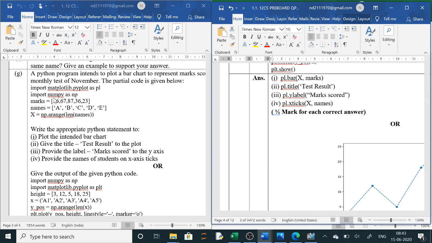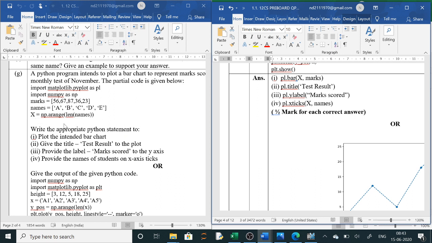The partial code is given here, so you have to complete it. The first line is always import matplotlib.pyplot as plt or pl, any alias name you can give here. Then import numpy as np. Marks is being given, names is being given. These names will be on the x-axis, it is a variable. Values will be on the y-axis because you have to plot a graph. So obviously for a graph you will require some values with variable names on the y-axis, otherwise you cannot plot it.